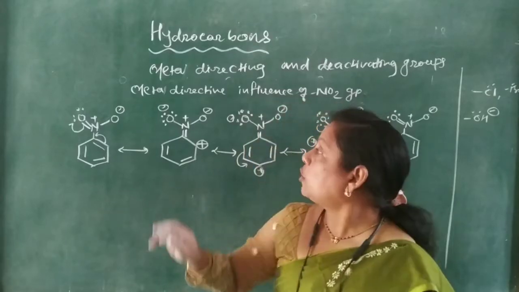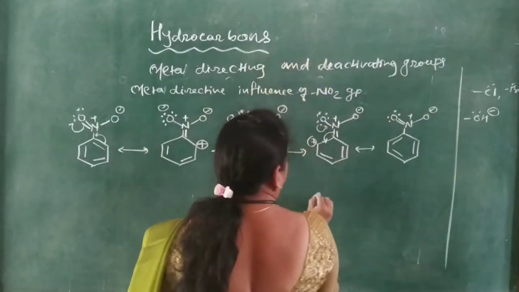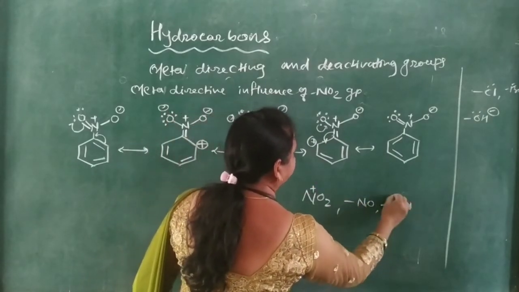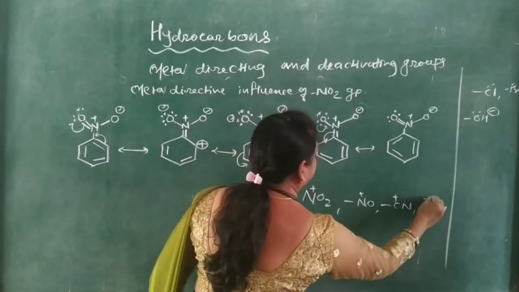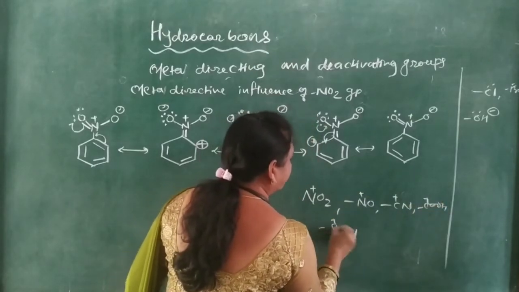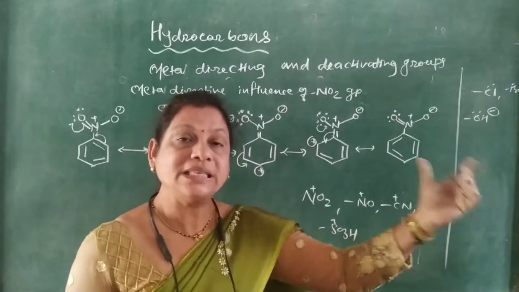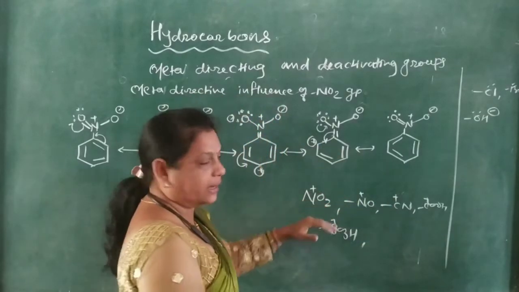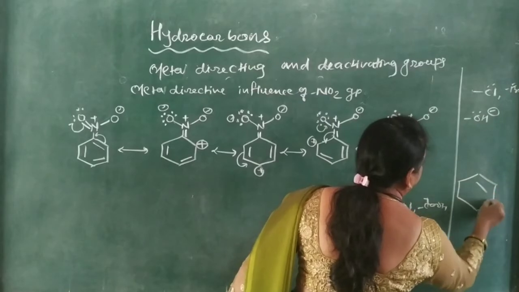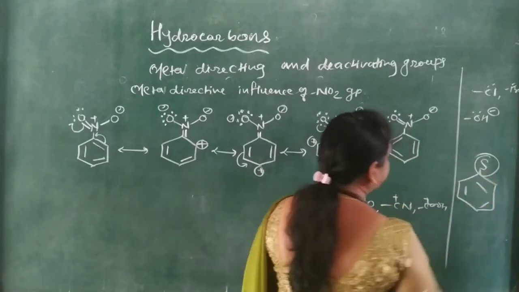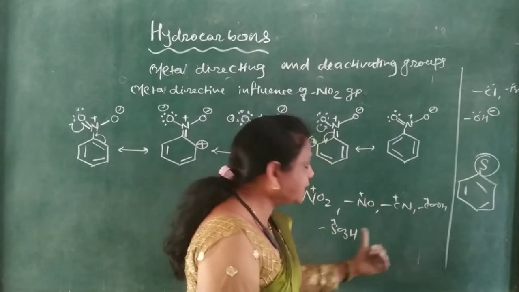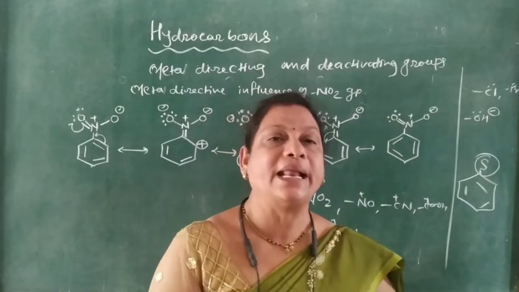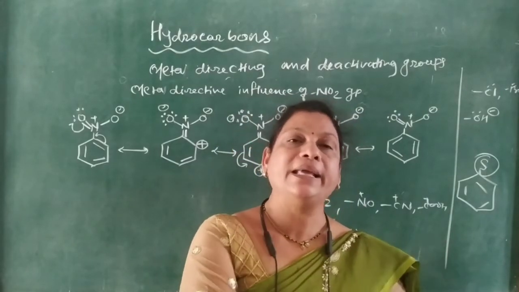But in case of NO2, or NO2 positive, or NO, CN, COOH, or SO3H, in the presence of these groups, which are electron deficient species and act as substituents on the monosubstituted benzene, what happens, and why are they called meta directing groups or meta deactivating groups?